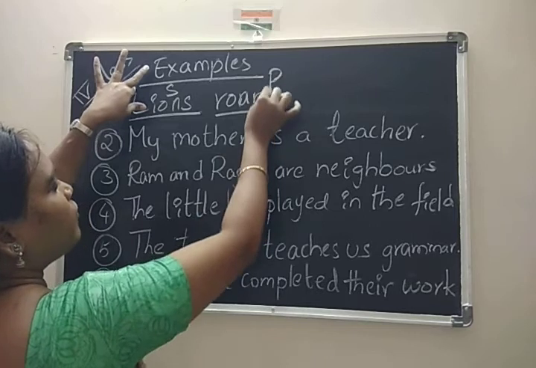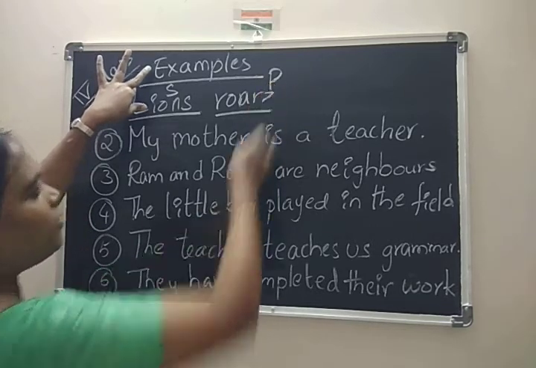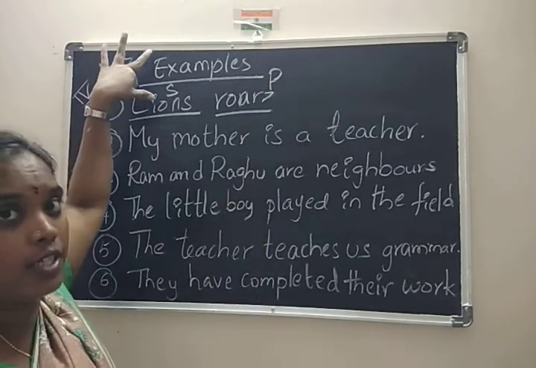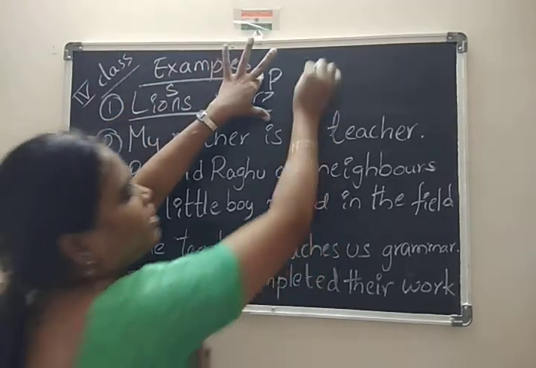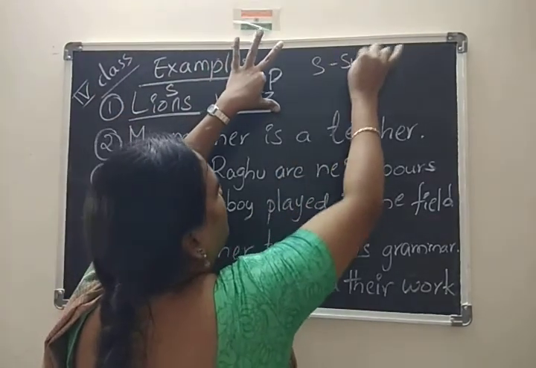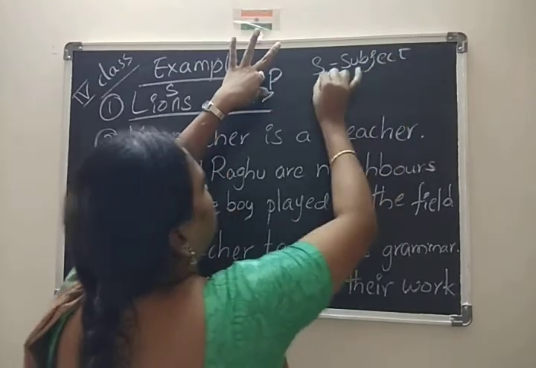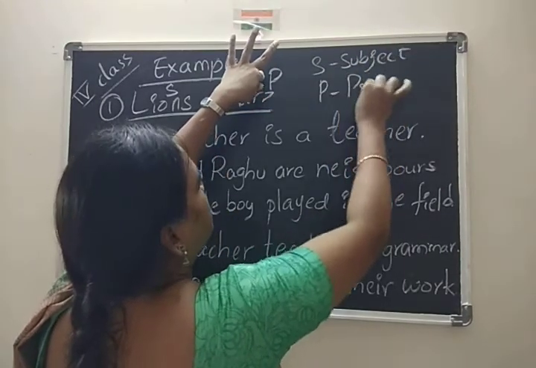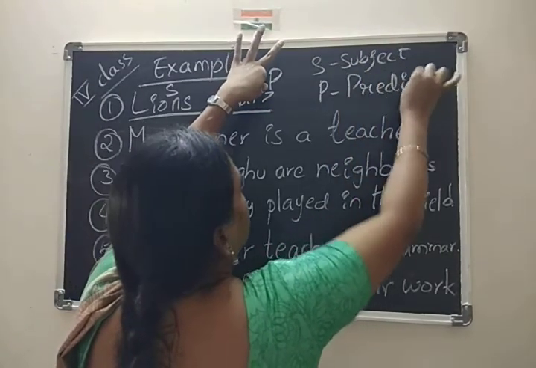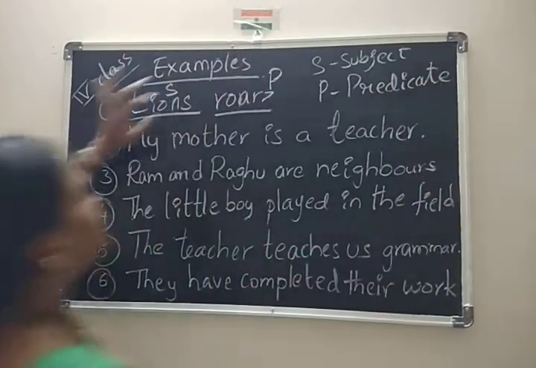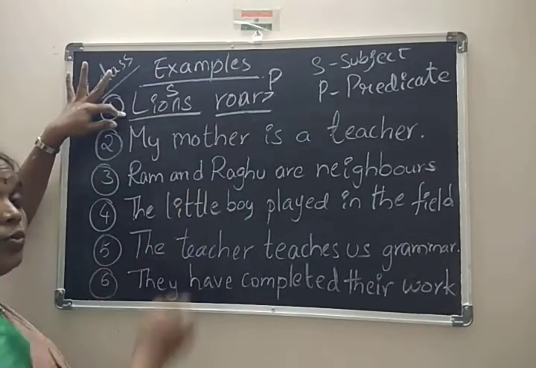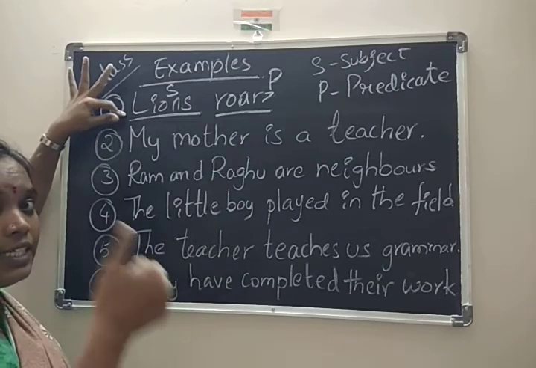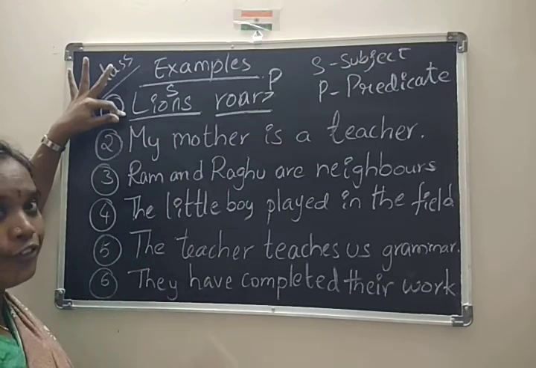Dear, first you have to divide that: what is subject, what is predicate? Lions is a subject. Here S means subject and P means predicate. Here lions subject, roar predicate. What is our condition? Predicates always start with a verb.